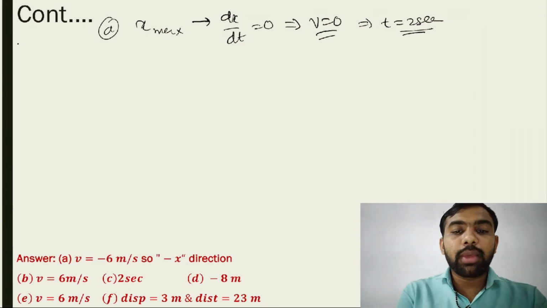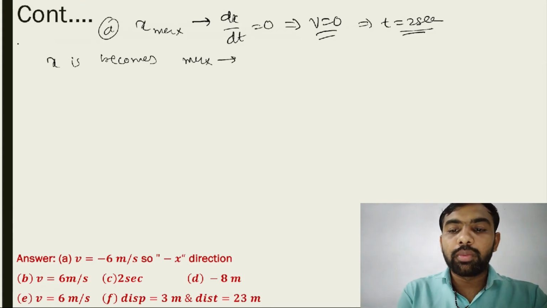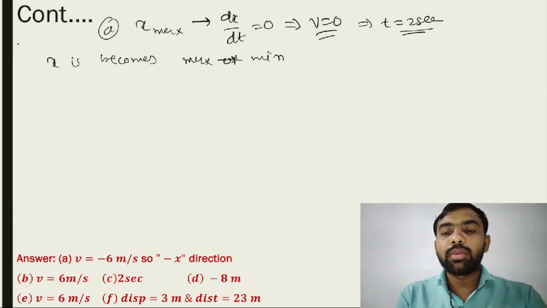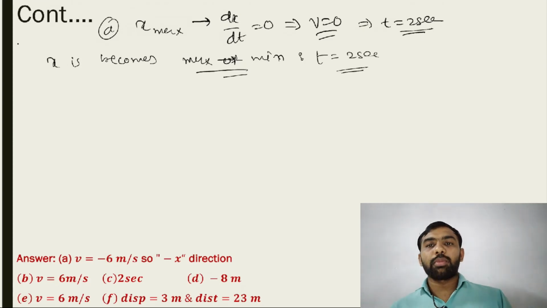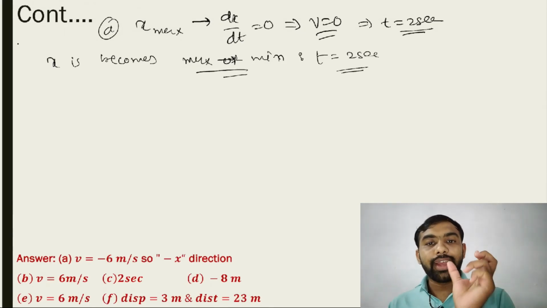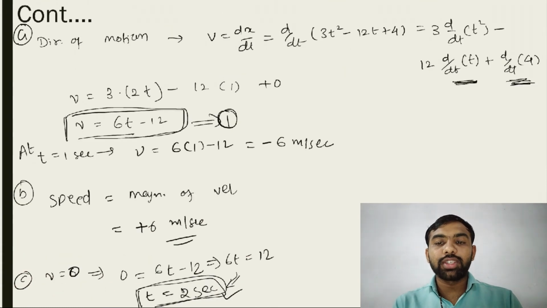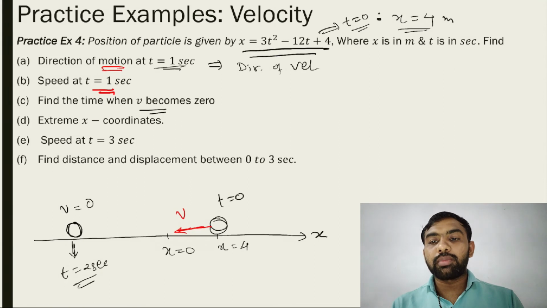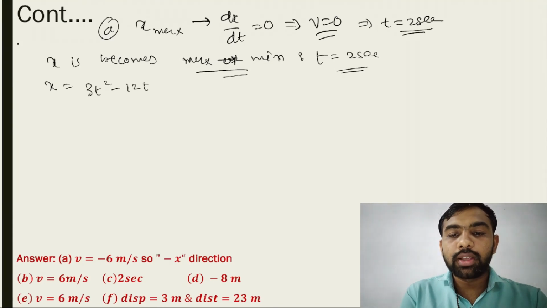It means x becomes maximum or minimum, whatever, maximum or minimum at t equal to 2 seconds. मतलब 2 सेकेंड पे x या तो मिनिमम है या फिर मैक्सिमम है, इसको एक्सट्रीम बोलते हैं. Okay, so let's find, put this value of t in the equation of x. What is the equation of x? 3t squared minus 12t plus 4.